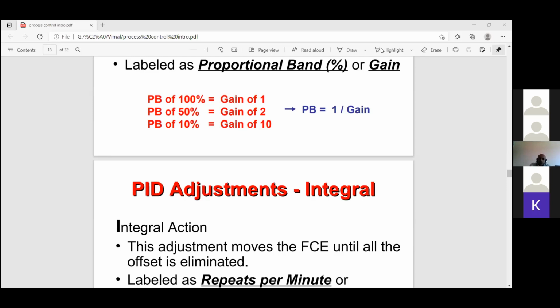So we'll go to the next topic, the final control elements. For any automation or any industry, there should be final control elements, especially the control valves.